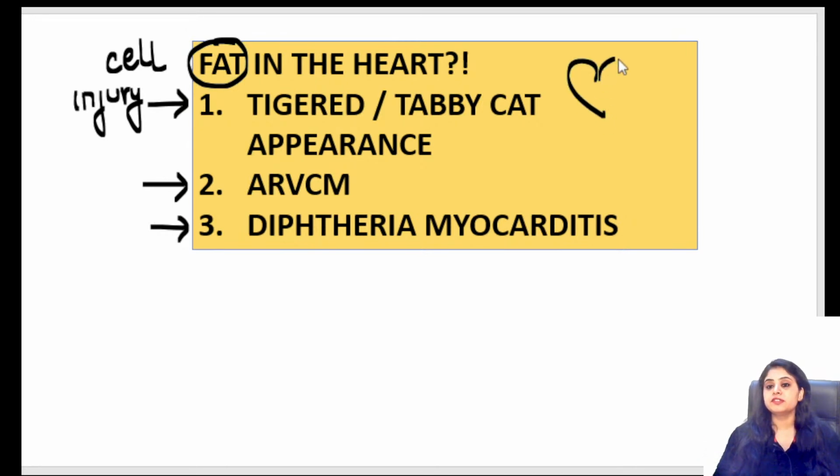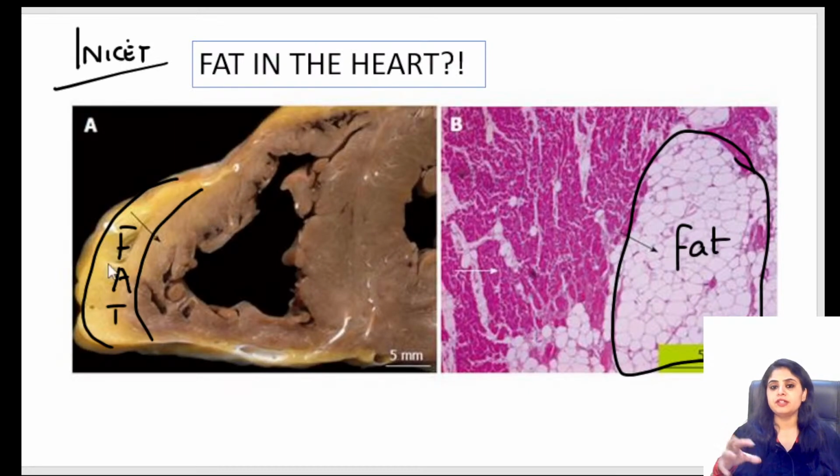So for example, if this is the heart, and all of us obviously know that the heart is nice and red in color. So if this is the heart, and now I say that inside the heart, fat is getting deposited. So you will say, ma'am, for the identification of fat, we'll use a yellow color. So for example, this is how fat is getting deposited. So is it giving something like a tiger appearance, stripes appearance, red and yellow, normal fat. So that is why this is referred to as the tigered or the tabby cat appearance. These are seen in cases of cell injury. So this should have been one of your diagnoses. But when I see over here, I don't see any stripes. I just see this is an area.